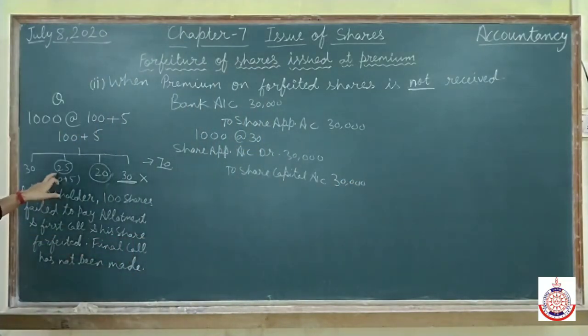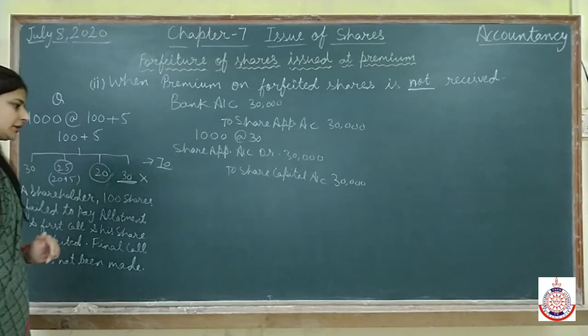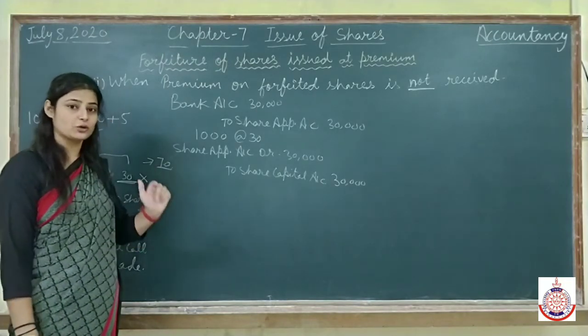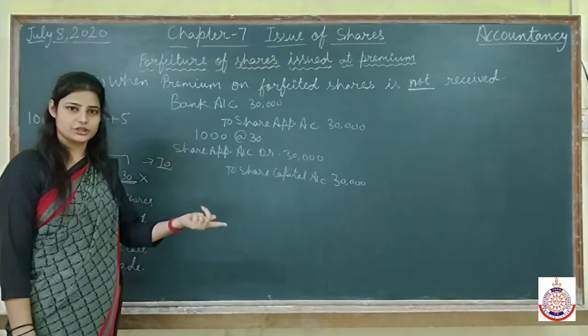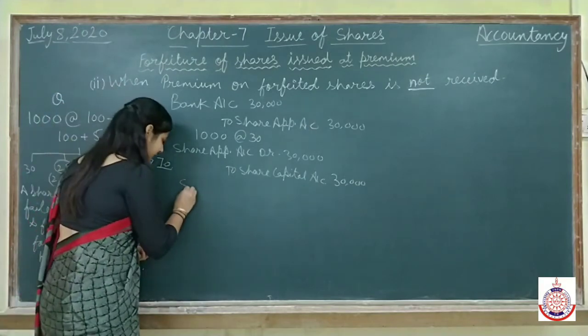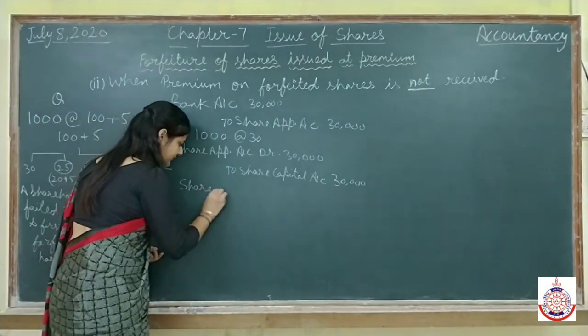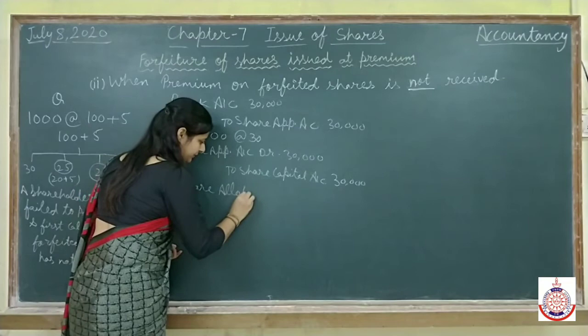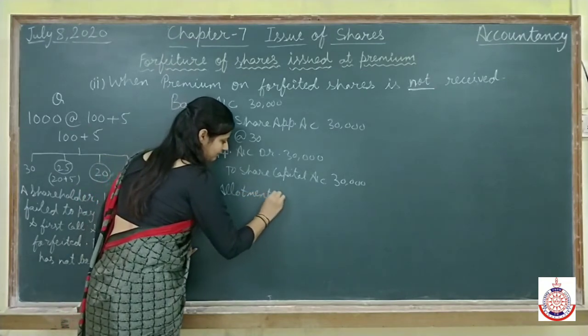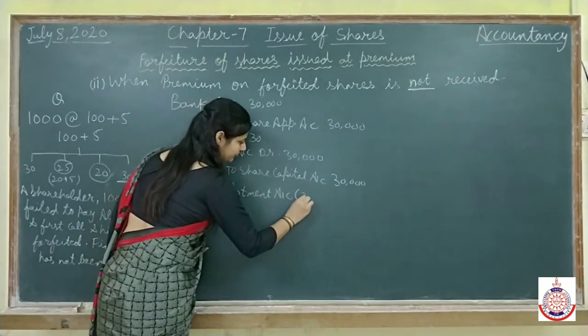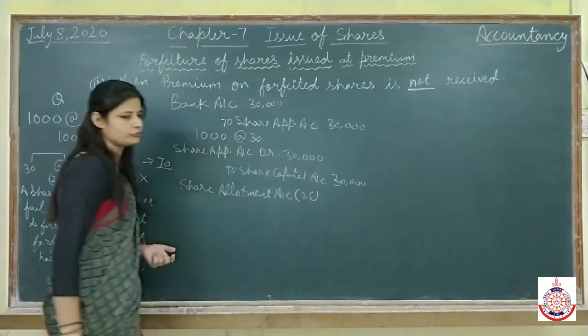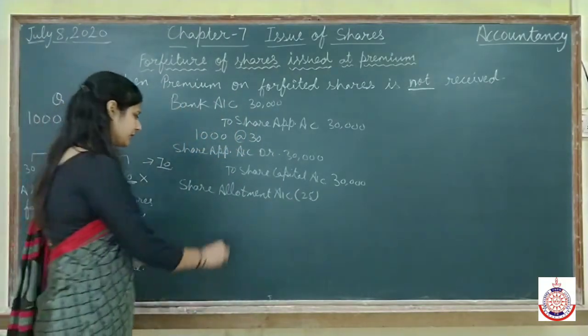Now come to the second entry, where the allotment money is due along with the securities premium. Due means we are giving information that we are going to allot shares to the shareholders, and the entry will be share allotment account debit. Allotment will be due at the rate of rupees 25.